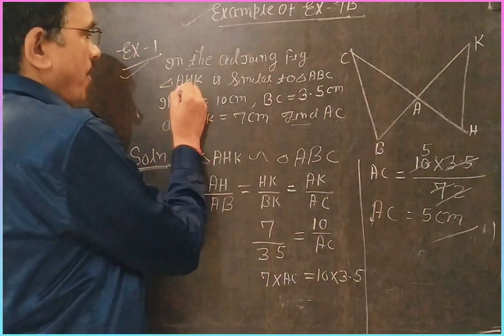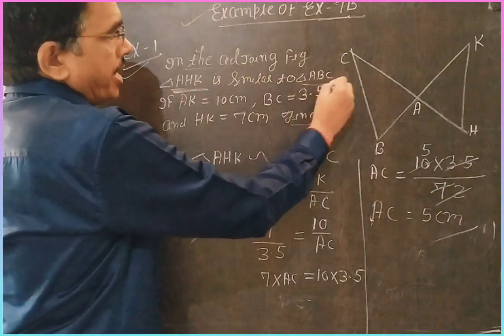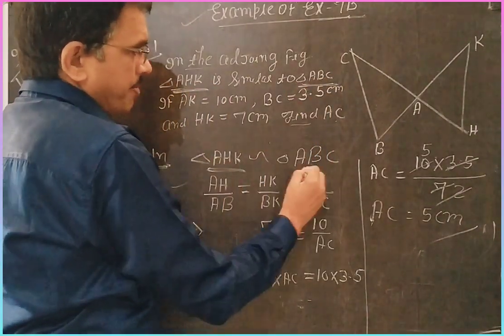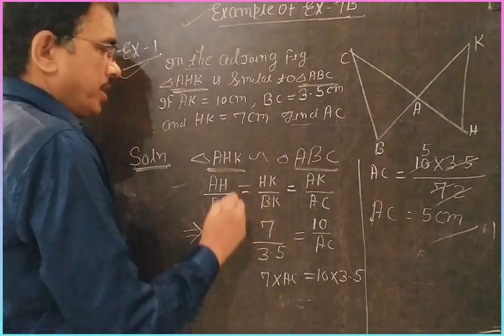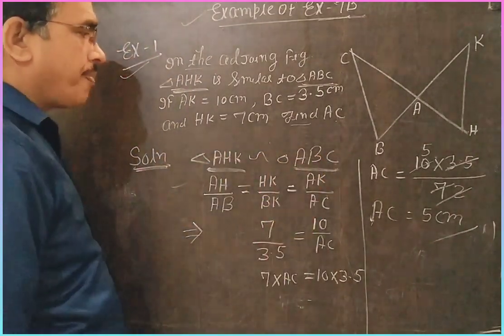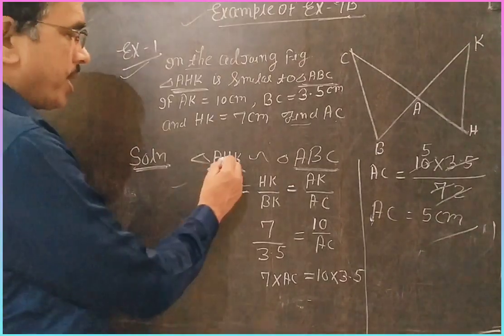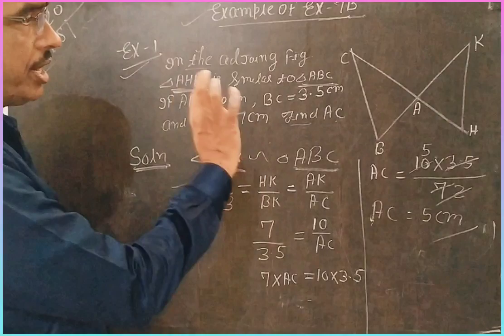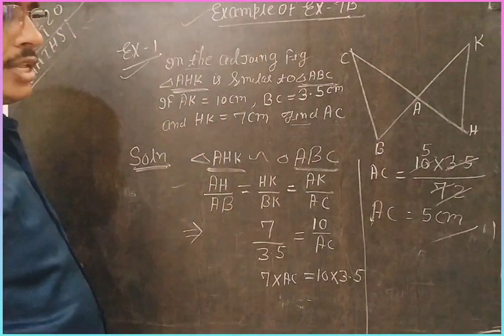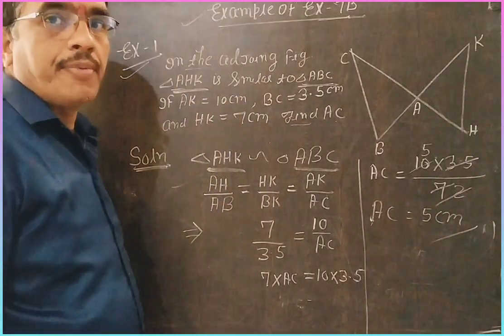Dear students, first you note that AHK and ABC are similar. Then their corresponding sides are proportional. How do you write the proportion of their sides? The main thing is that when triangles are given similar, you write their sides proportionally.